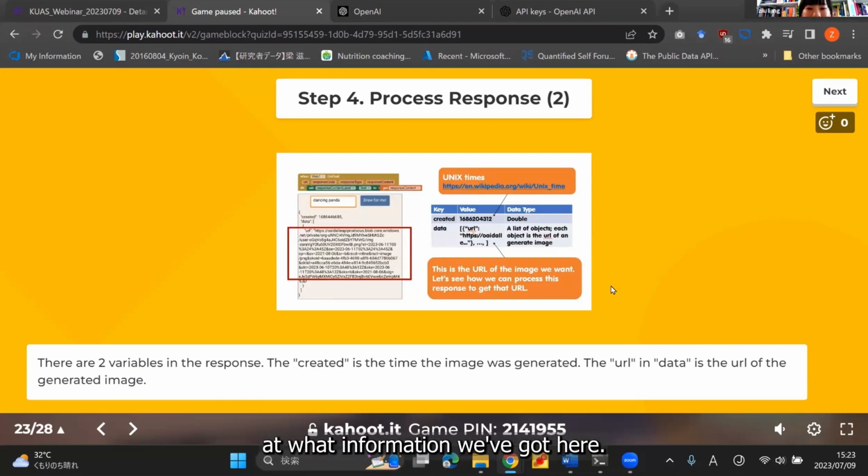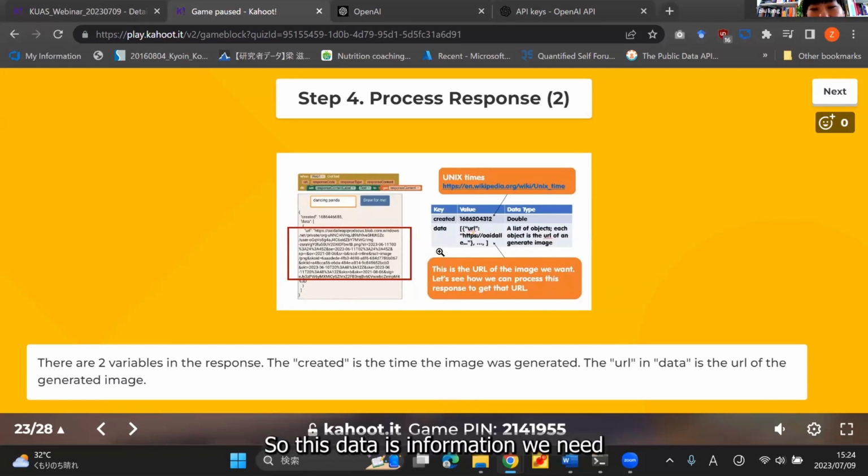So first, let's take a look at what information we got here. We have basically 2 key and value pairs, right? The first key value pair is created. So created is the timestamp of when the image was generated. And then the other key value pair is data.